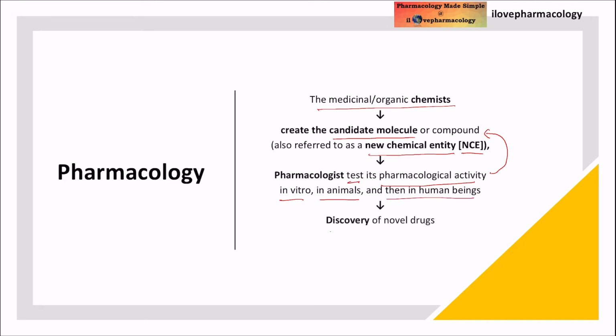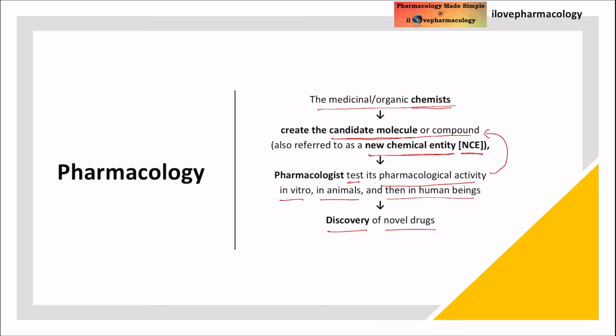So finally, there will be discovery of the novel drug. So this is the whole step which takes place during the process of discovery of the new drug. So let us revise. The chemist is going to create a candidate molecule or a compound, which is also called a new chemical entity, that is NCE.